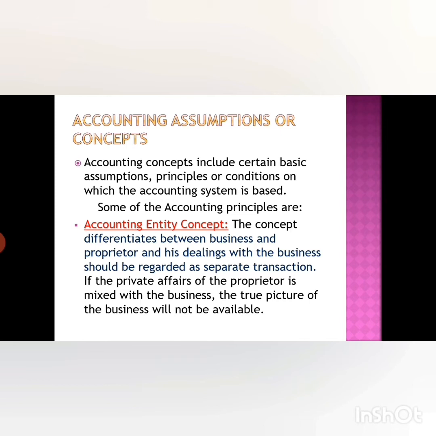The personal drawings of the proprietor are recorded as drawings instead of being recorded as a business expense. For example, if a proprietor withdraws rupees 1 lakh for his daughter's marriage or his personal use, to buy a house for himself or something, it is recorded as a drawing. Why this is done is, if this 1 lakh is written as a business expenditure in the profit and loss account,